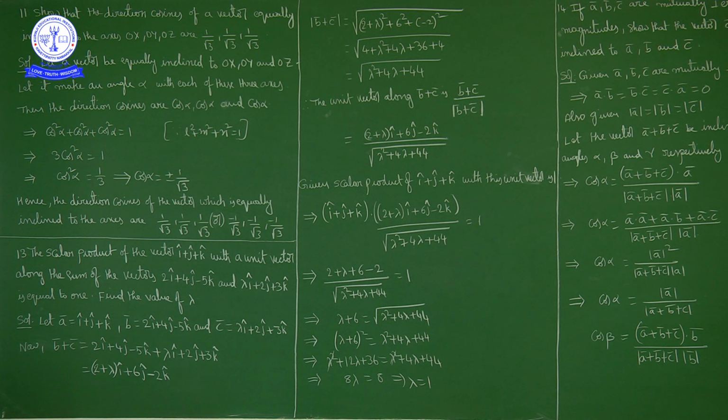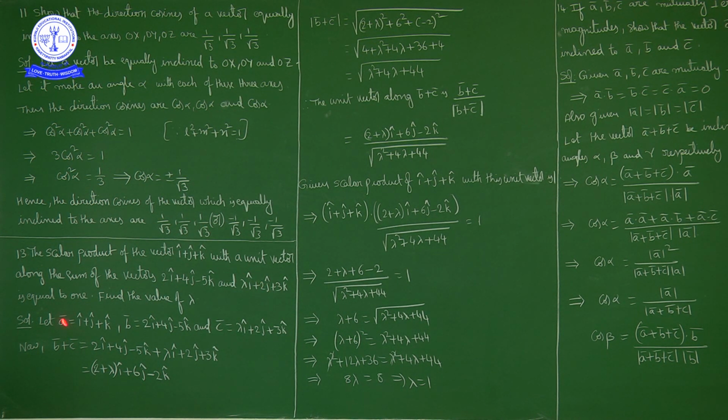Okay. The question is: the scalar product of this vector with a unit vector along the sum of these two vectors is equal to 1. Suppose this is a bar, this is b bar, this is c bar. What is given? a bar dot (b bar plus c bar) by magnitude of (b bar plus c bar) is given as 1. Using this we have to find the value of lambda.